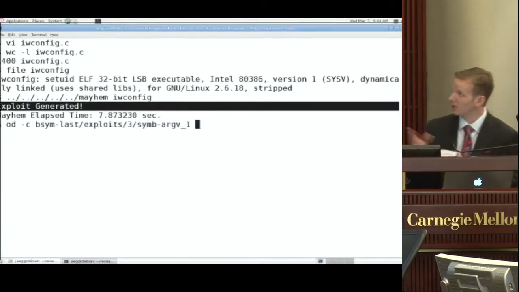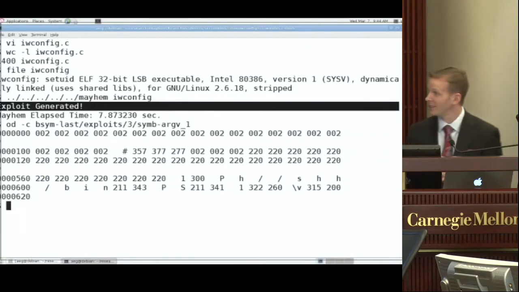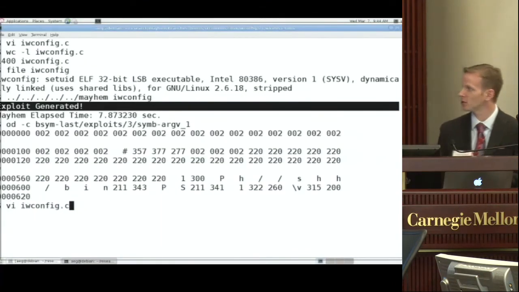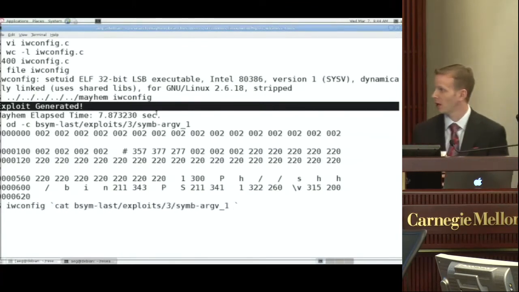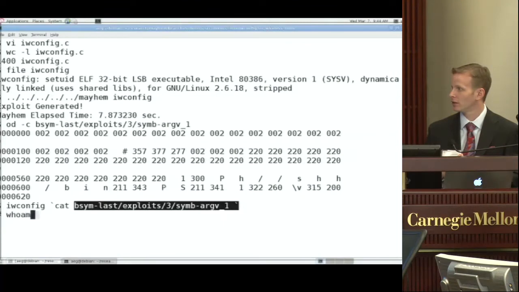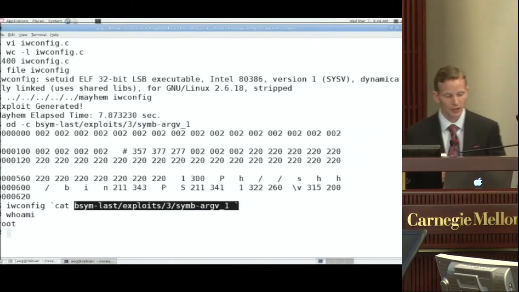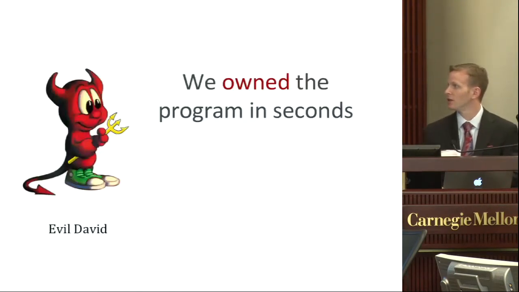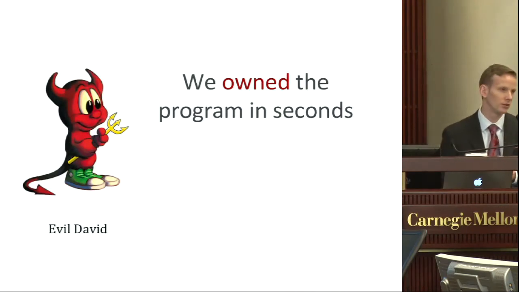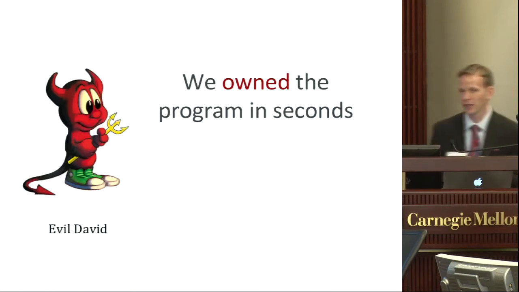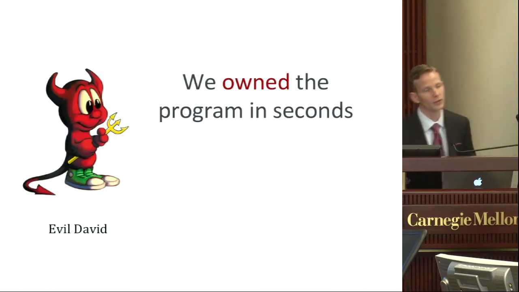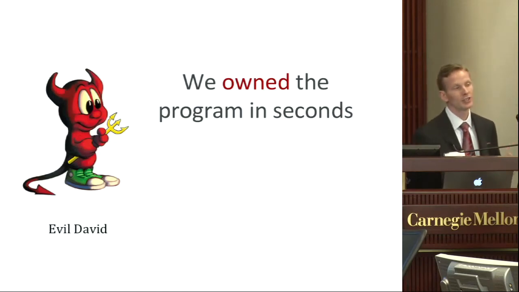And in fact, it's cut off a little bit. But in 8 seconds, we outputted this input to the program. And the interesting thing about this input is if you give it to the program as the first argument, you get a root shell. So in 8 seconds, we went from having just a binary program that we knew nothing about to automatically generating an exploit. A world in which this is possible is far different than the world we live in today, where we have to go and find the Robert Morrises of the world to analyze software.